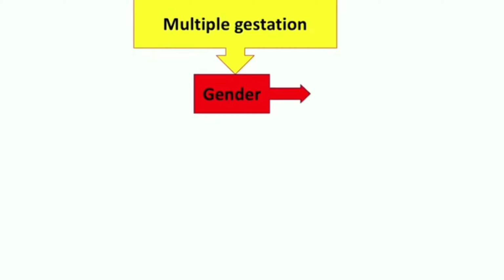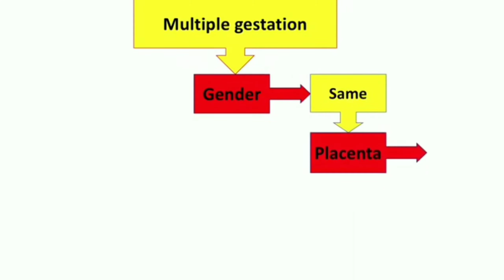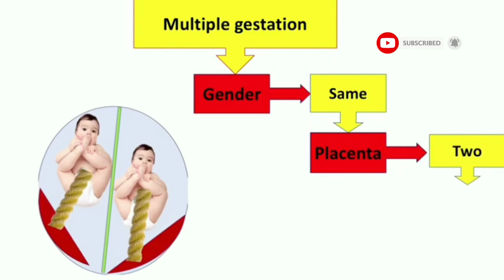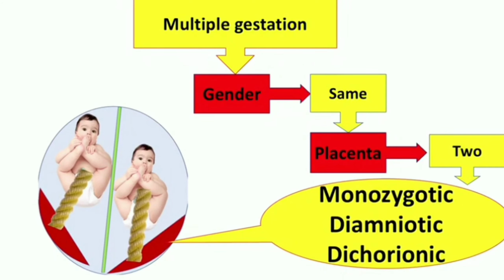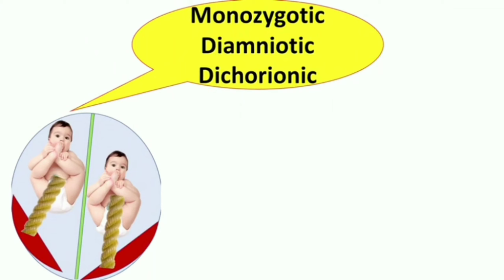Now again we have the same approach: multiple gestation, we look for gender. In the previous slide we had different gender, now we have same gender. If we have same gender, then we look for placenta. If there are two placentas, okay, then we have monozygotic, dichorionic, here we have two placentas, and diamniotic. Now the pathophysiology of this condition,